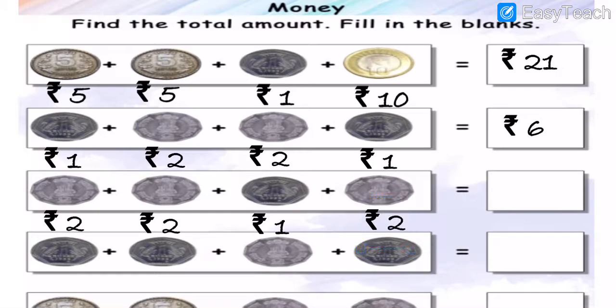Understood all? So now here note down this. First of all, you note down all these coins, and then after we will move on further to do the addition. Got my points, my dear students? So now you note down all these answers. 2 plus 2, how many, my dear students? 4. 4 plus 1, how many? 5. 5 plus 2, 6 and 7. So the answer is what, my dear students? The answer is 7.